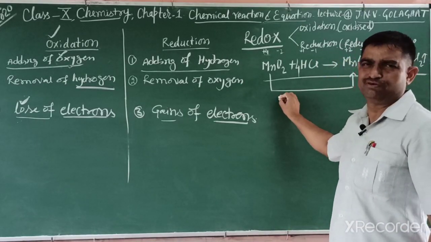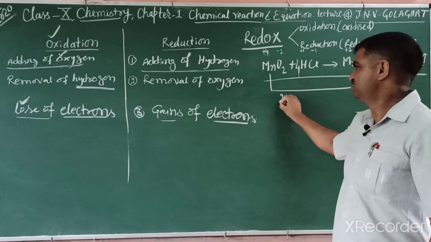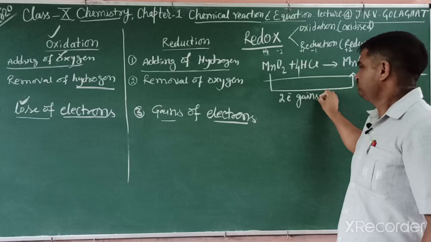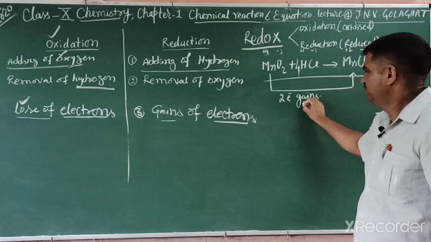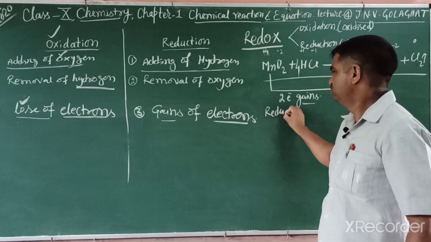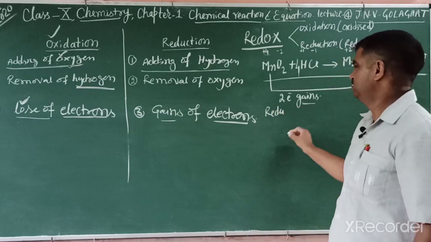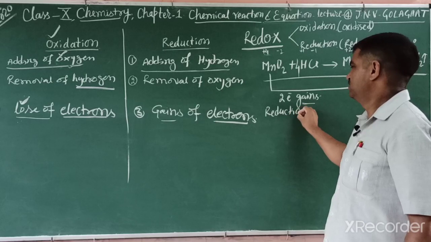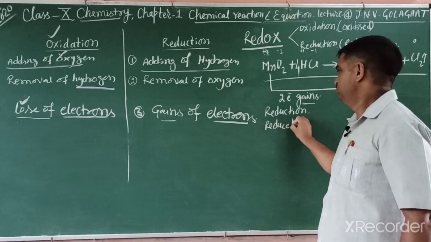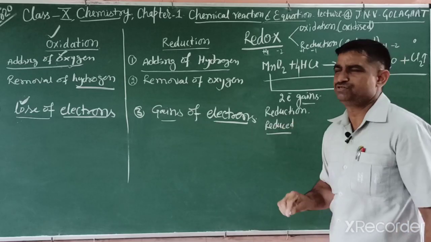All that is a small concept you understand in 9th class. 2 mole electrons gained. When there is gain, it means there is reduction. So it is reduced. Here you can say reduction. This reaction is reduction, or reduced. So manganese dioxide is reduced.